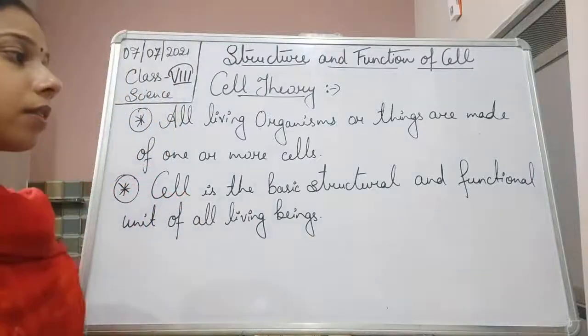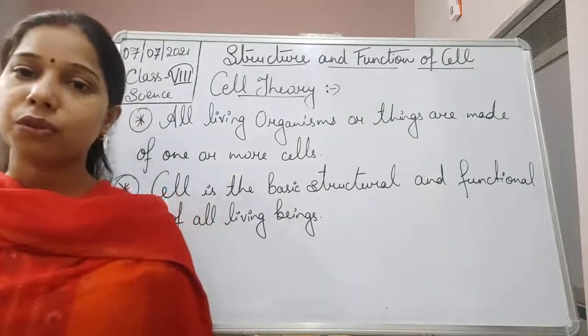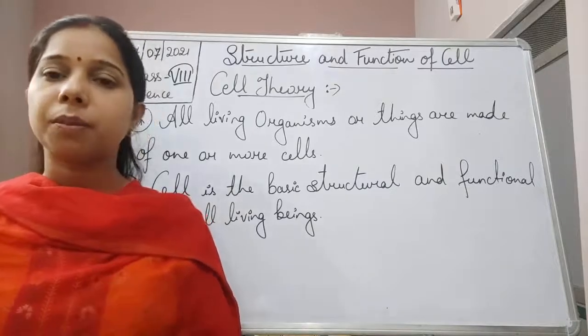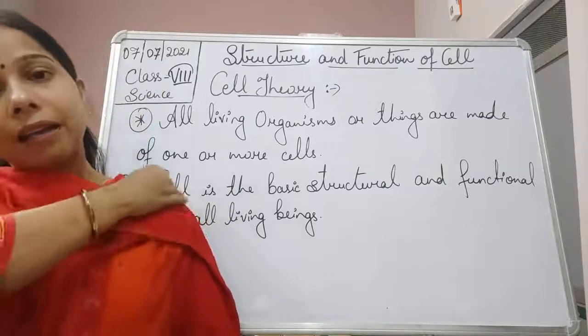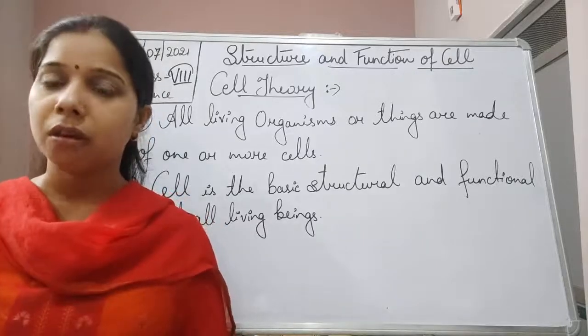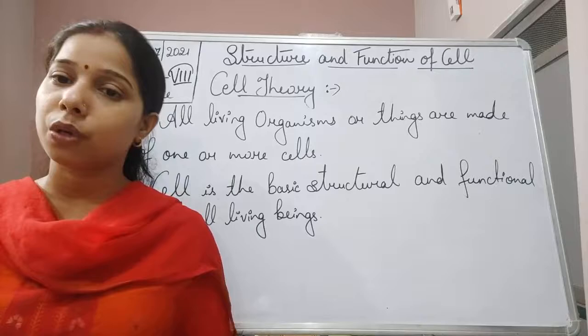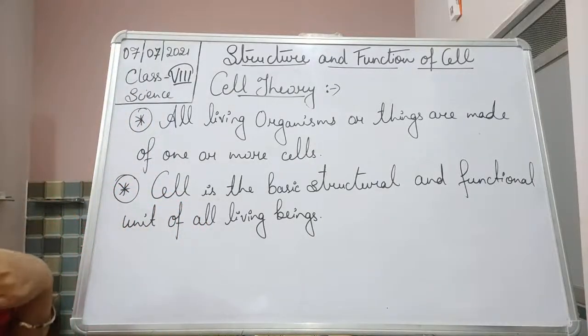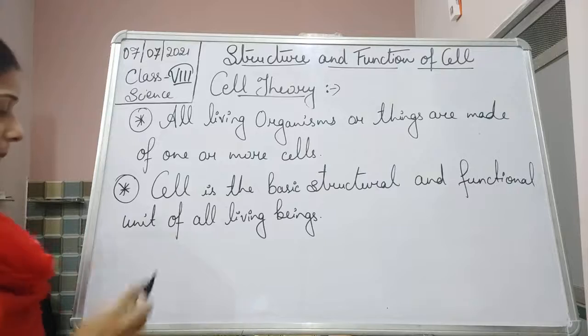This is the structural and functional unit of all living beings. It means every organism is made up of a smallest unit, and that smallest unit is the structural and functional unit of the living organism, which we call a cell. Okay, so the cell is the structural and functional unit of all living beings.